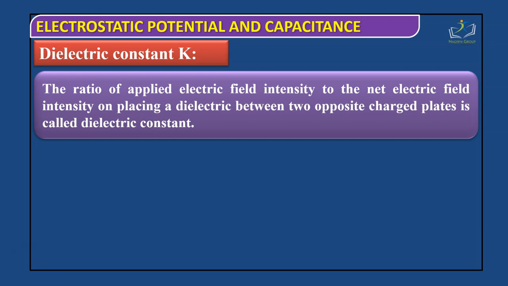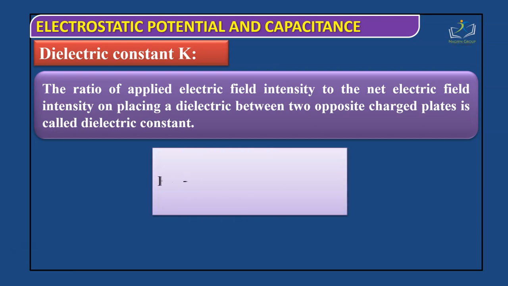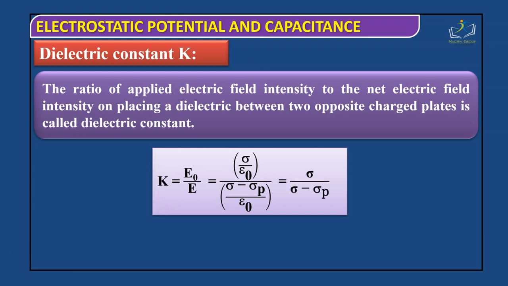Because of the two poles, the dielectric experiences some forces, and because of that some changes happen. That change is governed by the dielectric constant. That means K is equal to E naught by E, the initial electric field divided by the electric field after placing the dielectric.